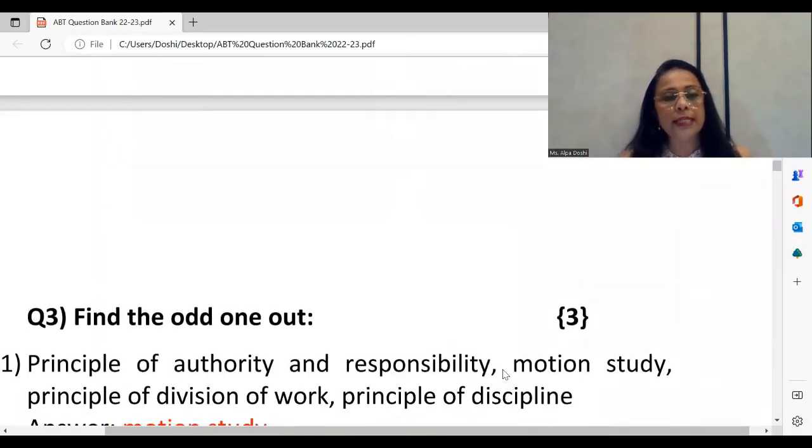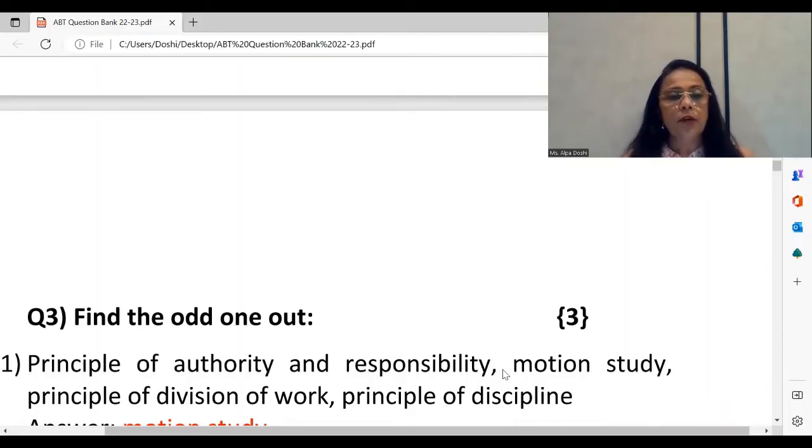We move to the next question now, and that's about find the odd one out. In the question paper, you may have 3 marks of odd one out. 4 options are given. One of them does not fit in that category. So you have to pick up the odd one out, right? So that is the particular question here.